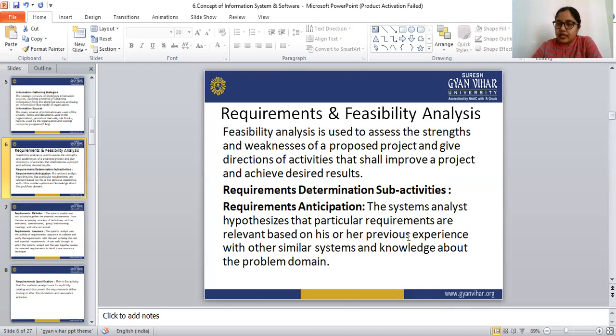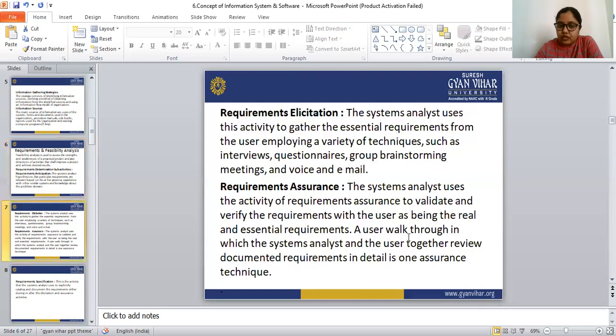So requirements anticipation is the system analyst hypothesizing which requirements are relevant, based on previous experience with similar systems and knowledge about the problem domain.